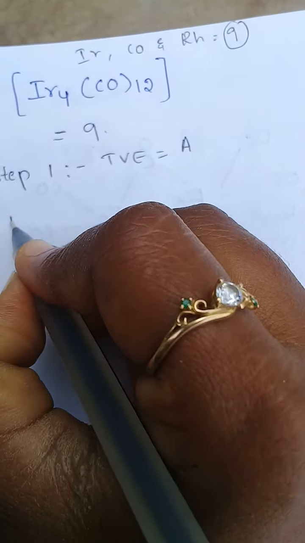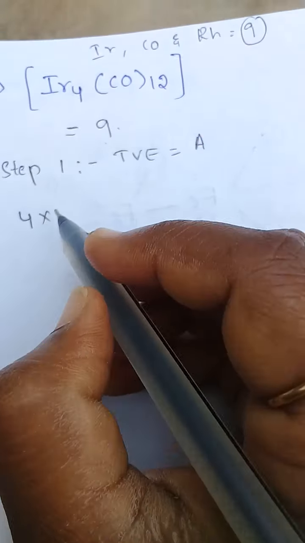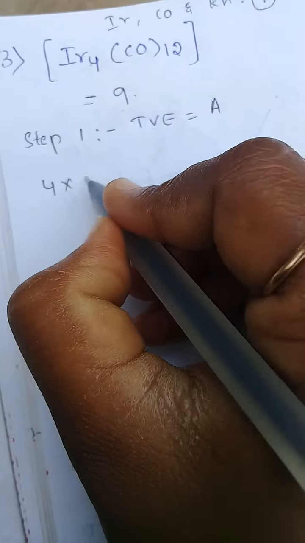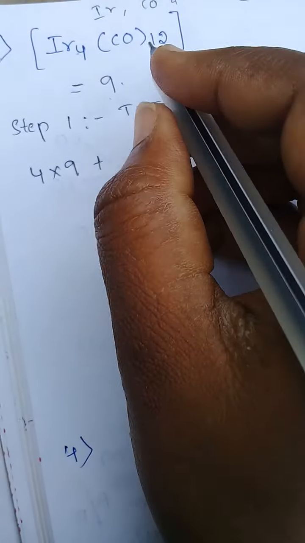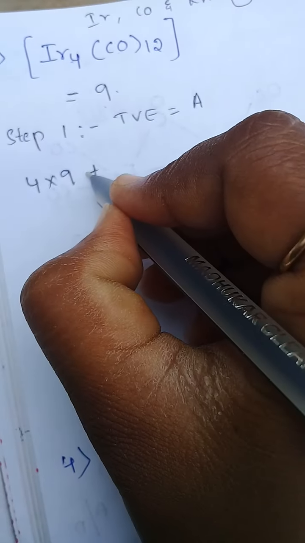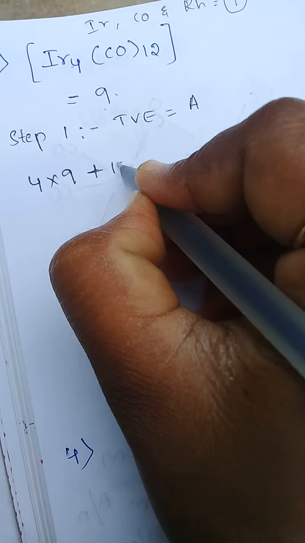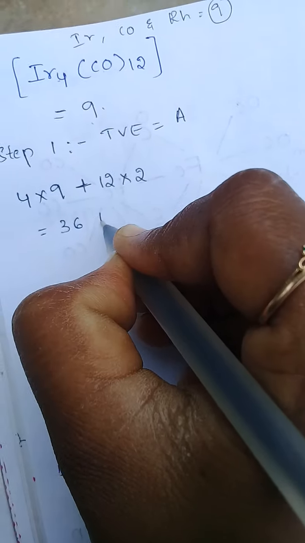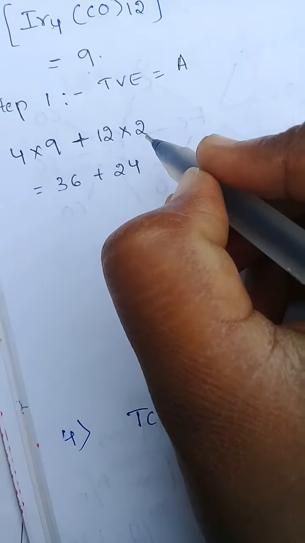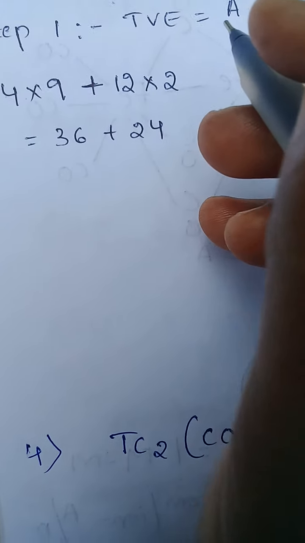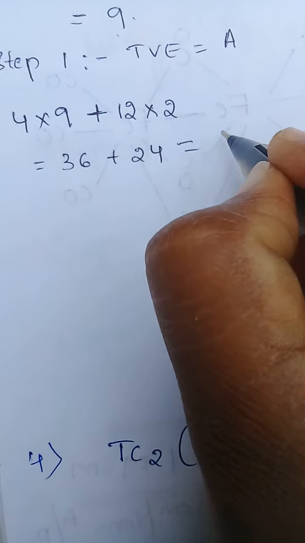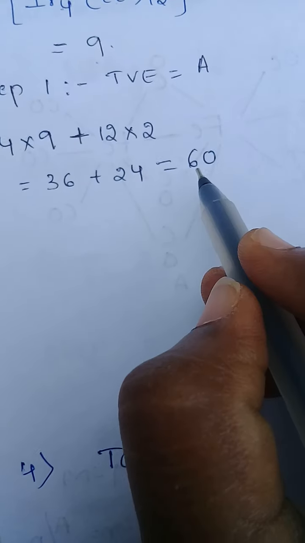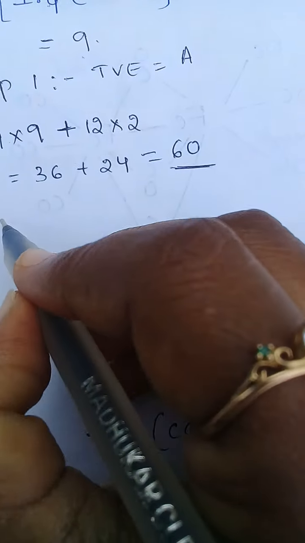See here, 4 metal atoms are there, so 4 into valence electrons for iridium 9, plus carbonyl donates 2 electrons and 12 carbonyls are there, so 12 into 2, 36 plus 24. So total valence electrons equal to 60.